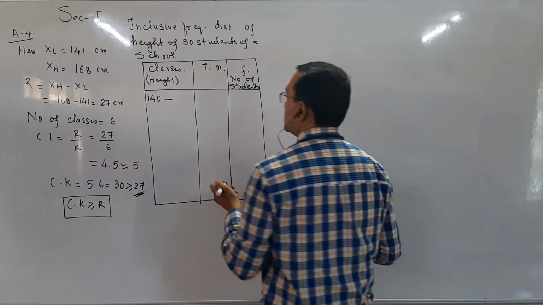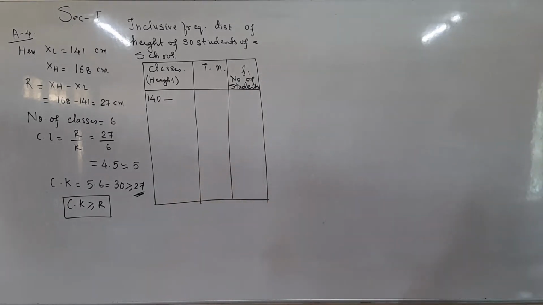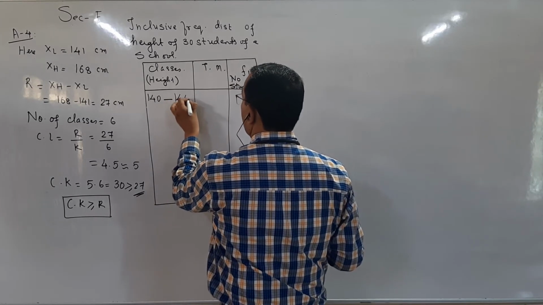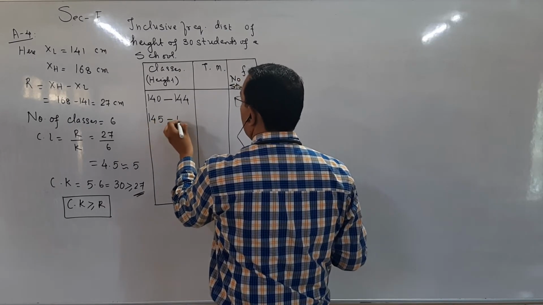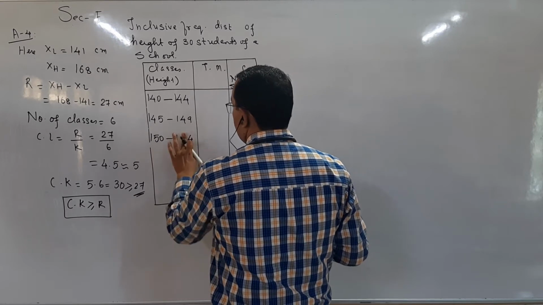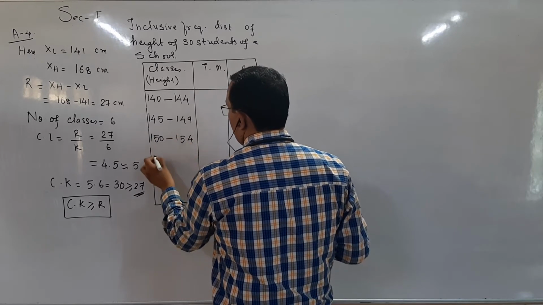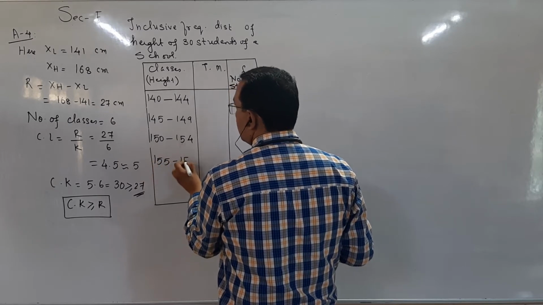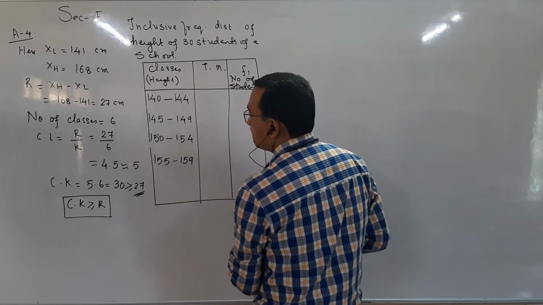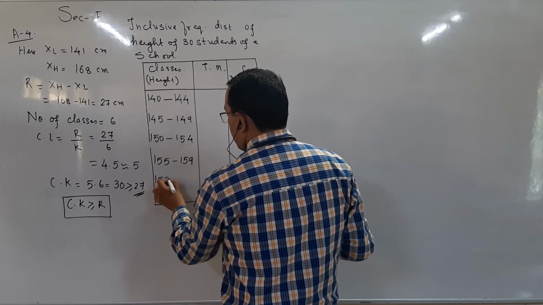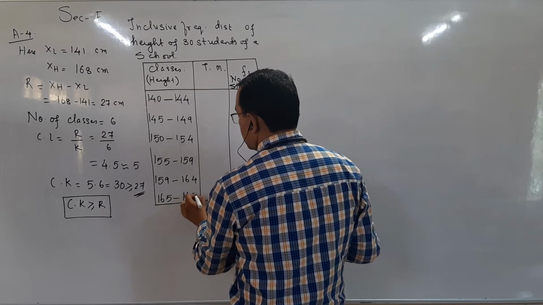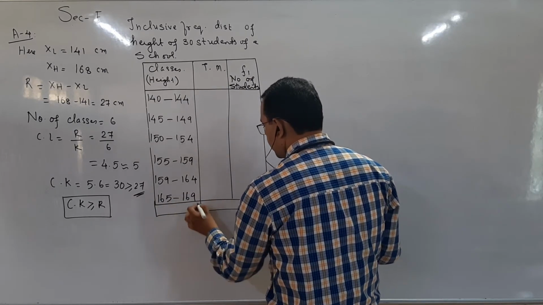So the first class will be 140 to 144, not 145. 140 to 144, 145 to 149, 150 to 154, sorry, 155 to 159, then 160 to 164 and 165 to 169. Then comes total.